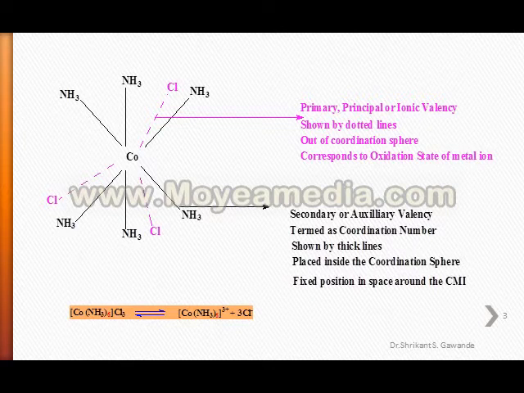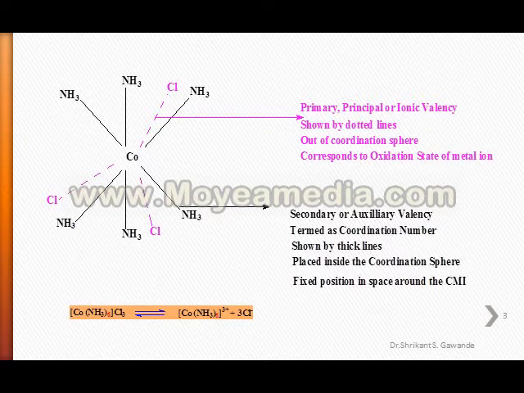It is placed outside the coordination sphere, means outside the square bracket. It corresponds to the oxidation state of the metal ion.